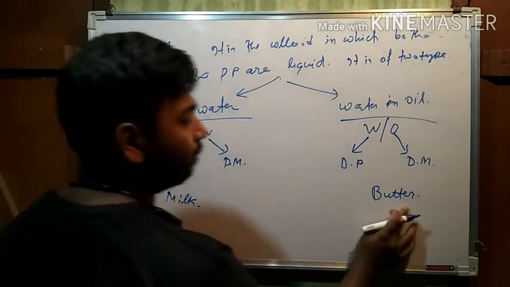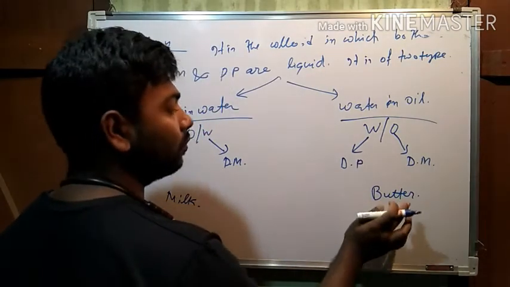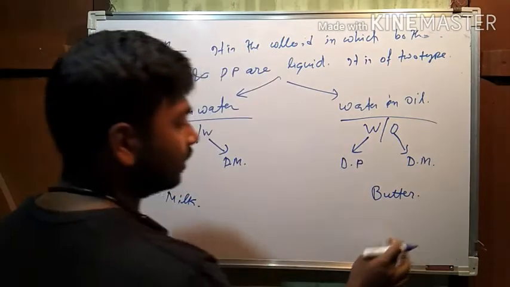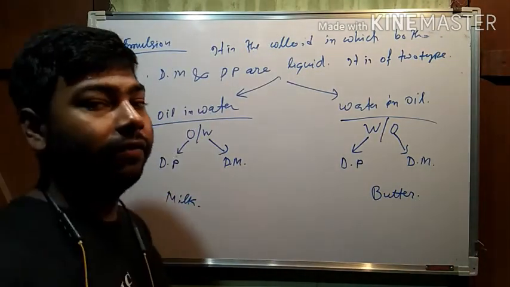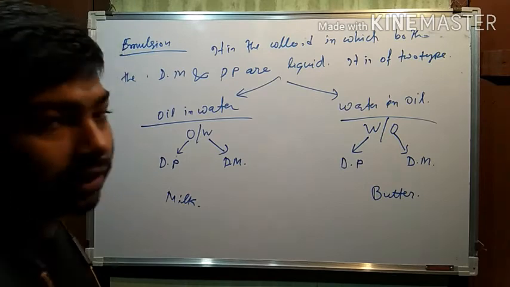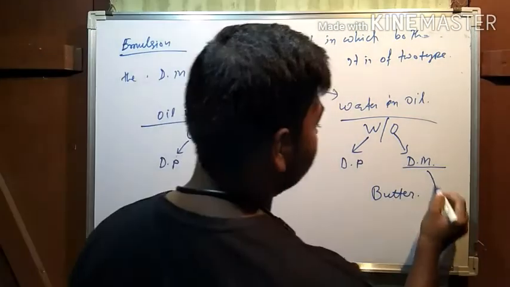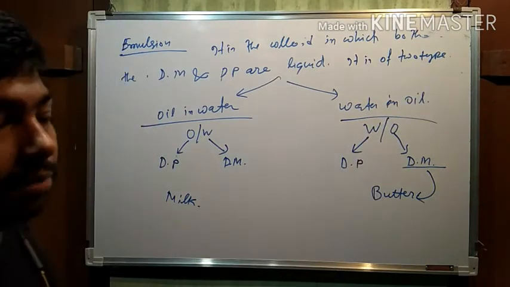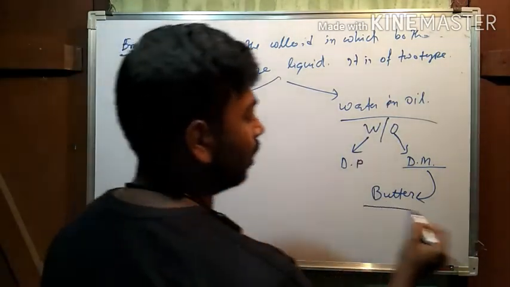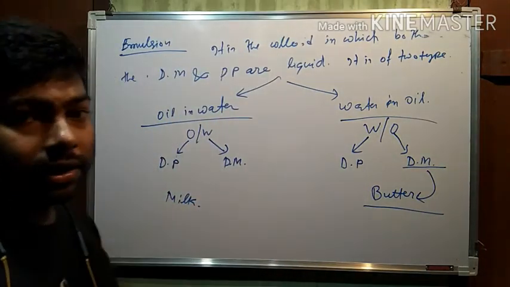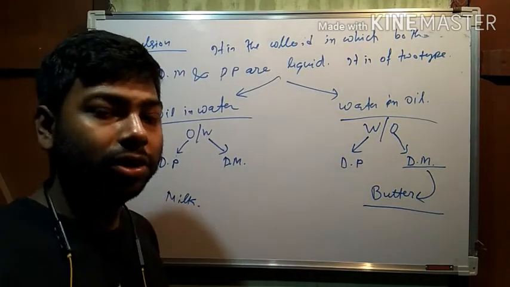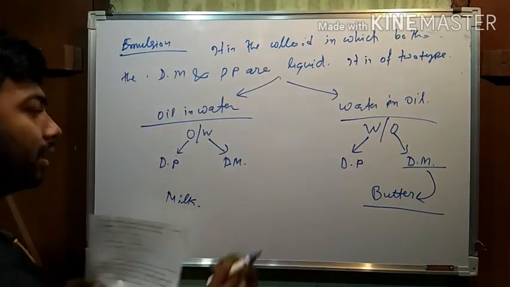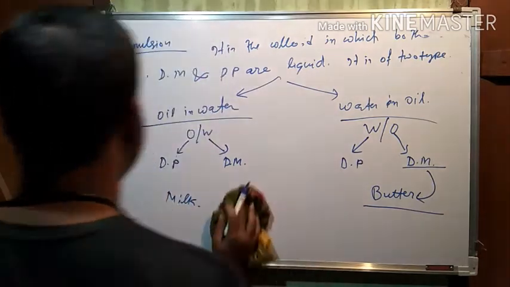This water in the butter is the dispersed phase, which is in very less quantity, and the oil, that means fat, vegetable oils and other oily substances, are the dispersion medium. That's why it is water in oil emulsion, where the water is the dispersed phase and the oil part is the dispersion medium.